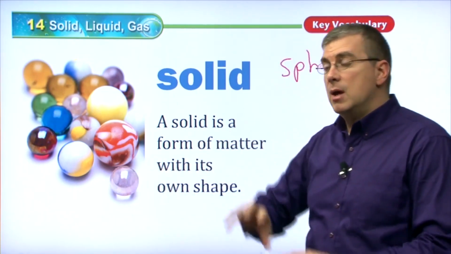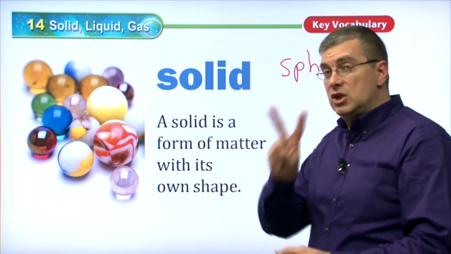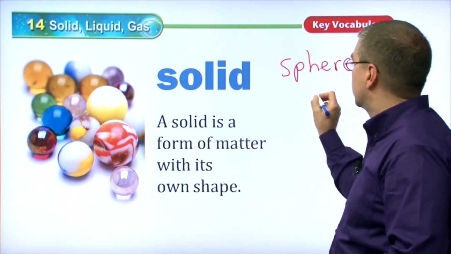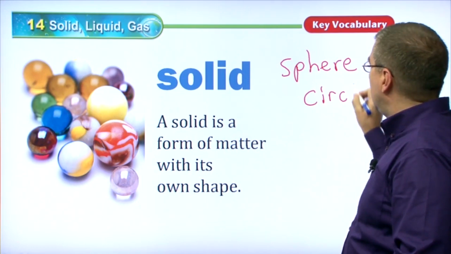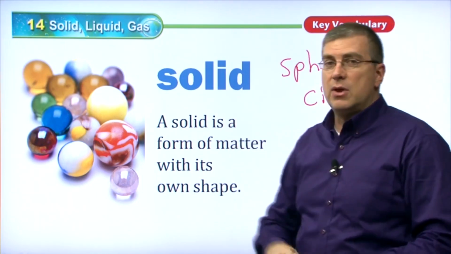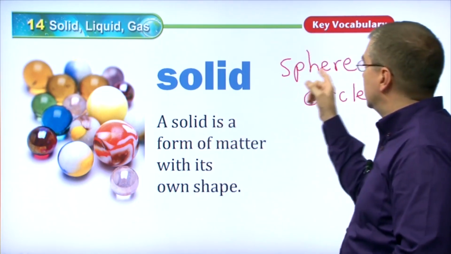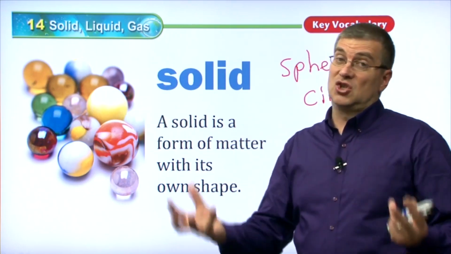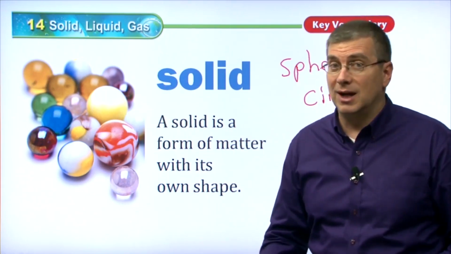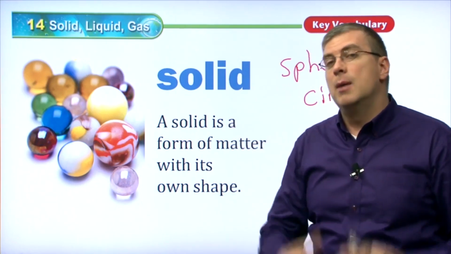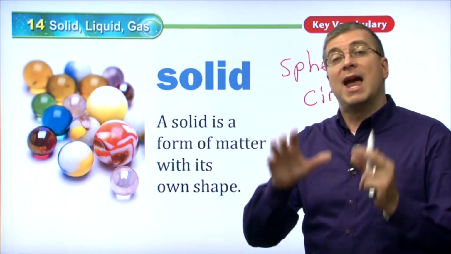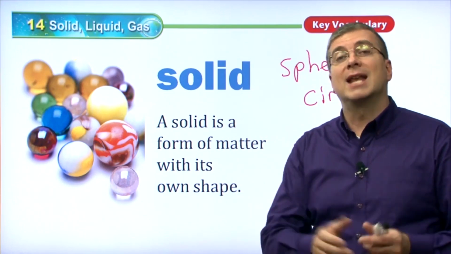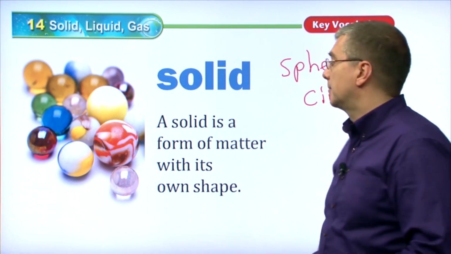It's a round shape, but it has three dimensions. Just two dimensions would be a circle. But anyway, of course, solids have three dimensions, so we say it's a sphere. Solids can be triangular in shape. They can have a shape that we can't describe, right? Some shapes are very strange, but it has a certain type of shape, and that shape doesn't change. That is a solid, okay?